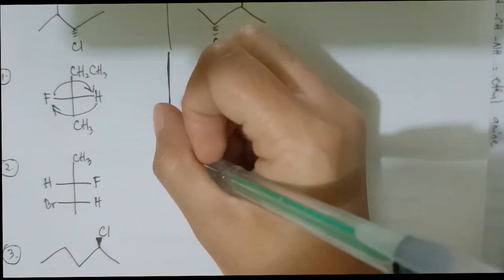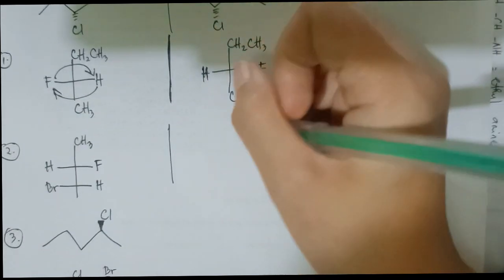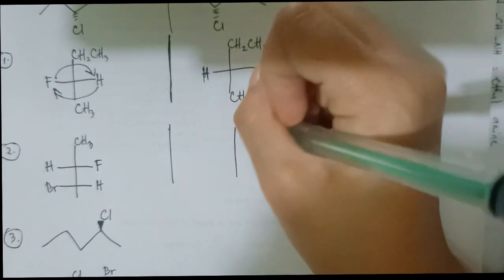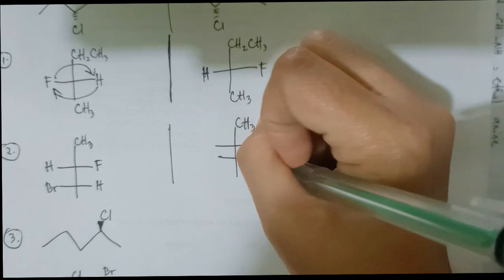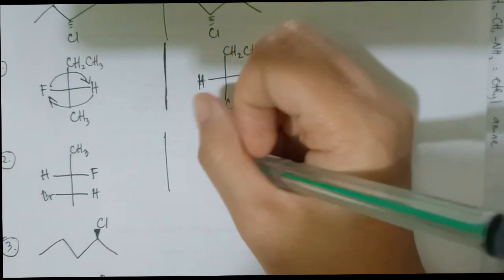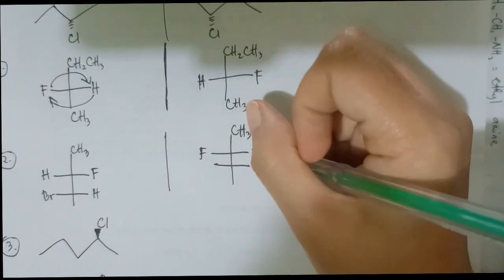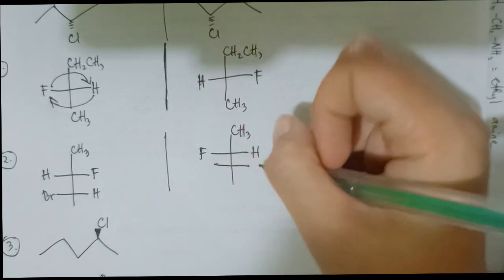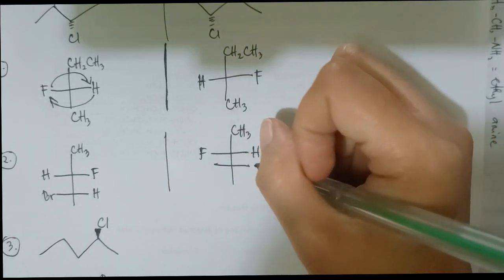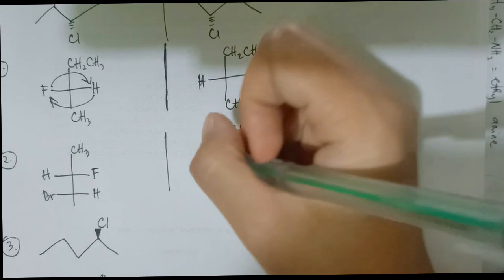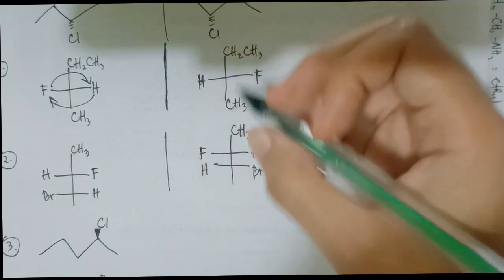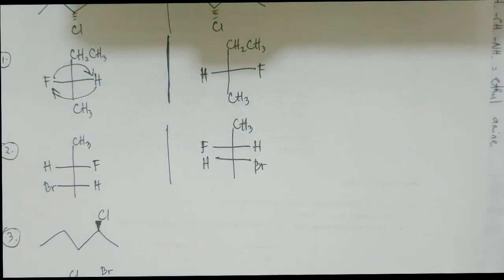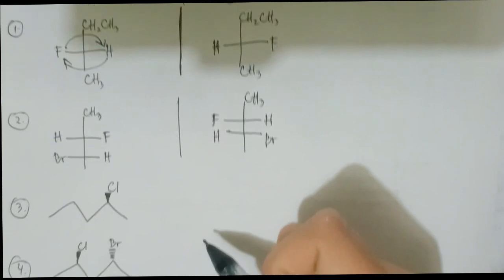Then number 2, same way, we have the CH3. Now the fluorine will be here and hydrogen will be here, and bromine will be on the right, and the hydrogen will now be on the left. How about here in number 3?